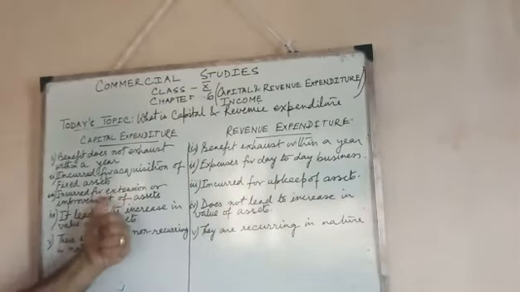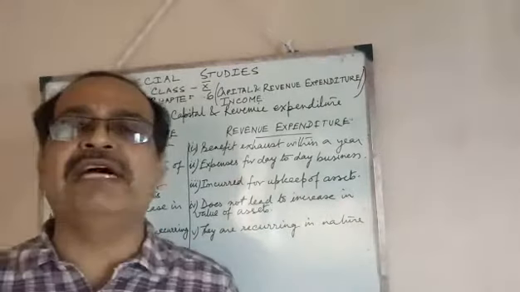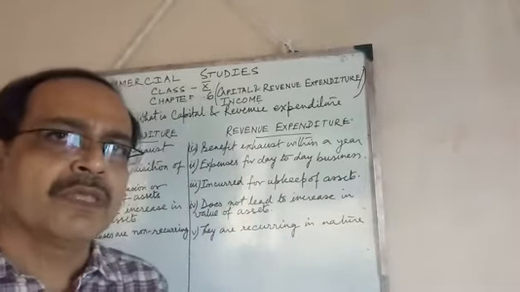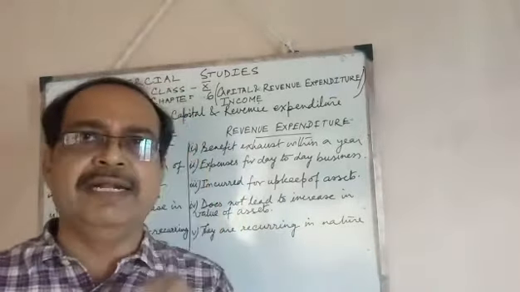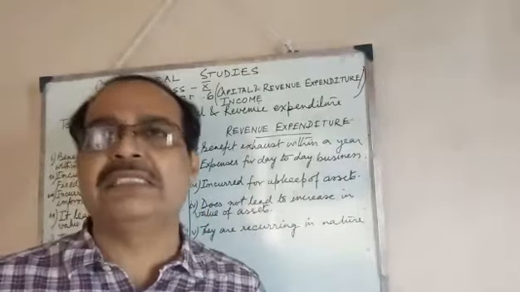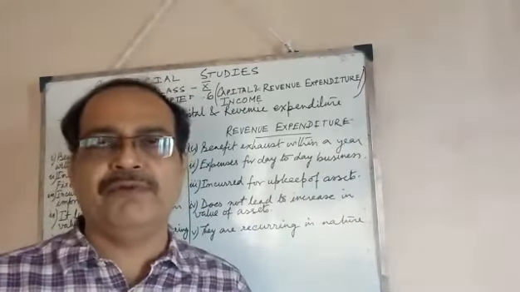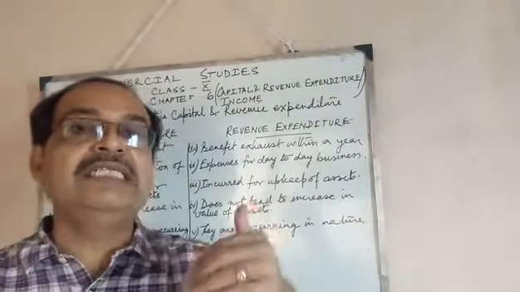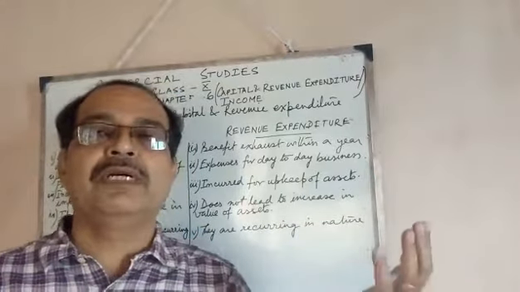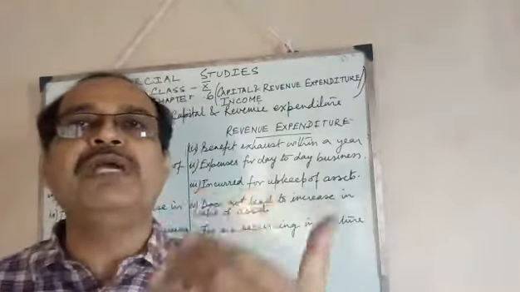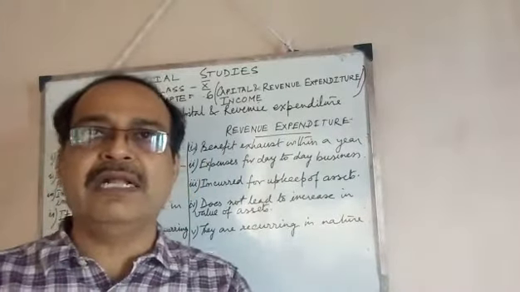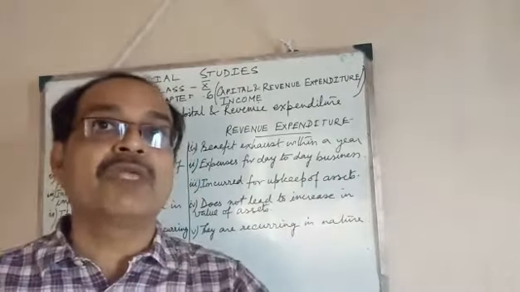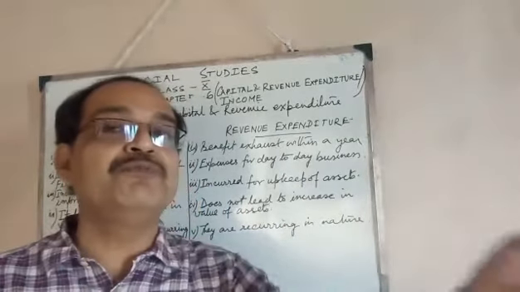Next, number 3, incurred for extension or improvement of assets. Suppose you have a factory building. Now you want more space, or you want to extend the building. The cost of that extension will be considered a capital expense, because it's a one-time expense and it adds to the value of the asset. It adds to the value of the building.